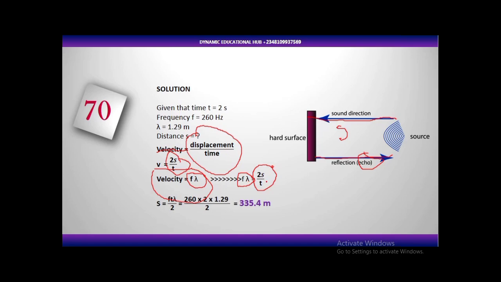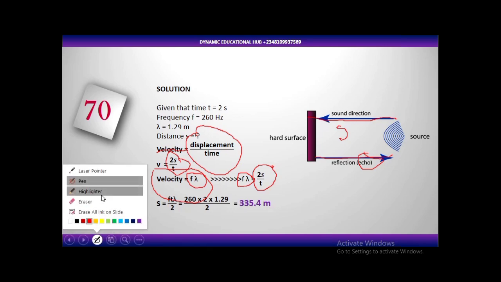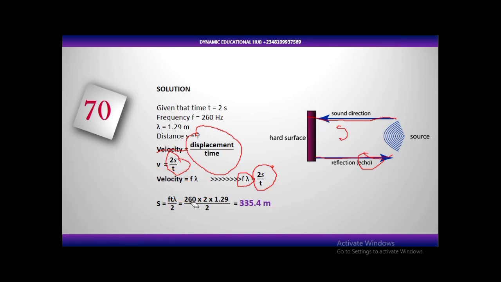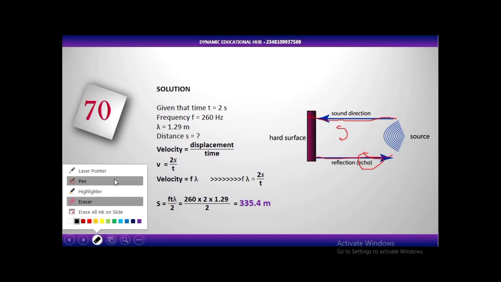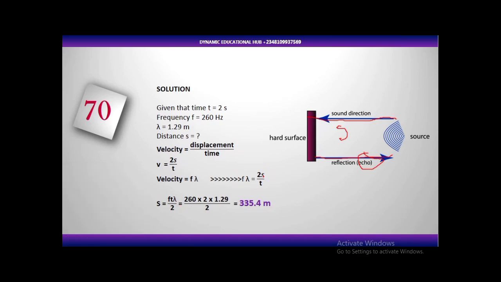So which means we can equate the two formulas. Equating the two formulas, we get what? F lambda, which is the velocity, is still the same thing as what? 2s over t. That's what we are going to use to solve the question. Now make s the subject of the formula, which means t times f lambda here, and then you divide both sides by 2. You have s is equal to what? f t lambda over 2.